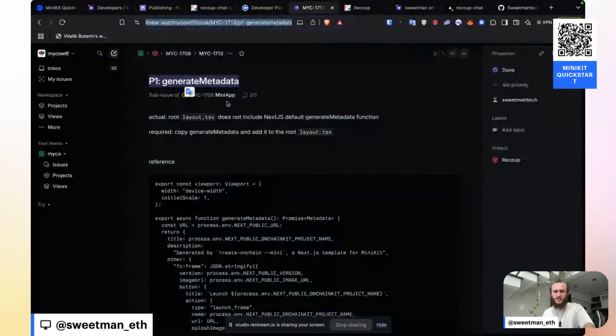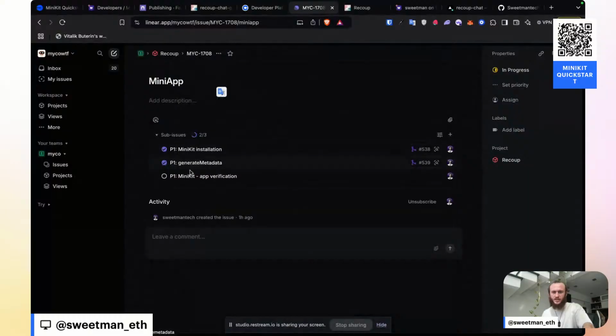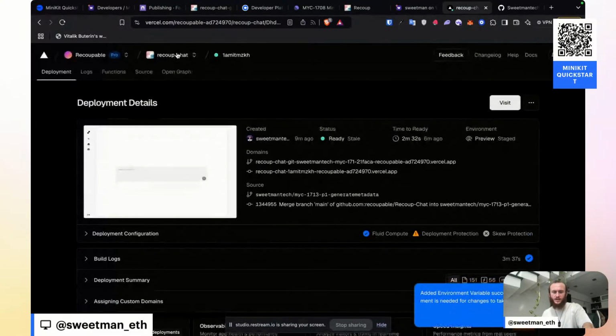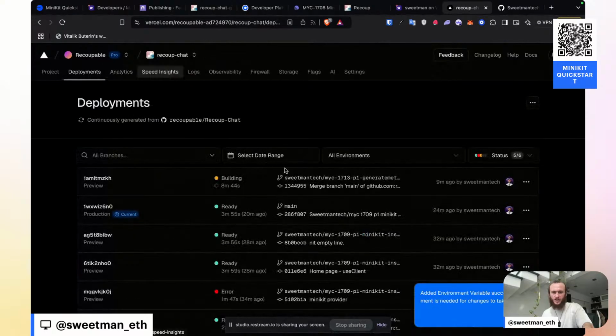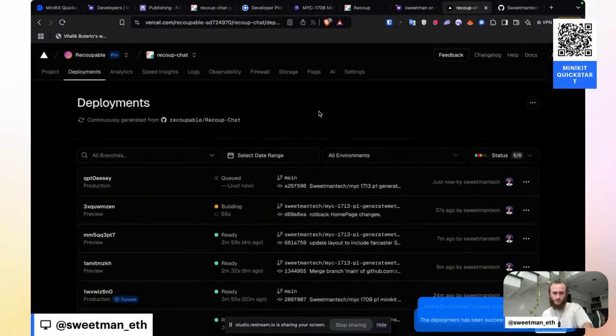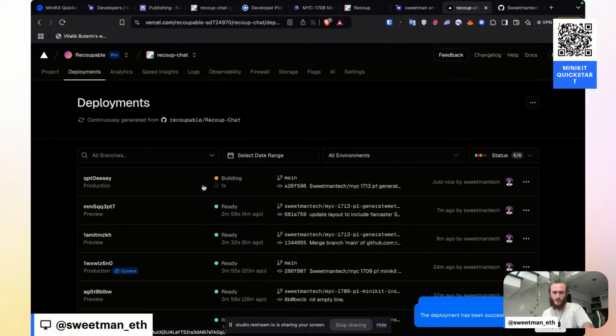It should have updated our ticket automatically. And so now the last thing we need to do is app verification. Let's see if there's any deployments going that are not production, and if so, I will stop those. Here's one that's not production, so let's cancel this deployment and just move ahead with main.